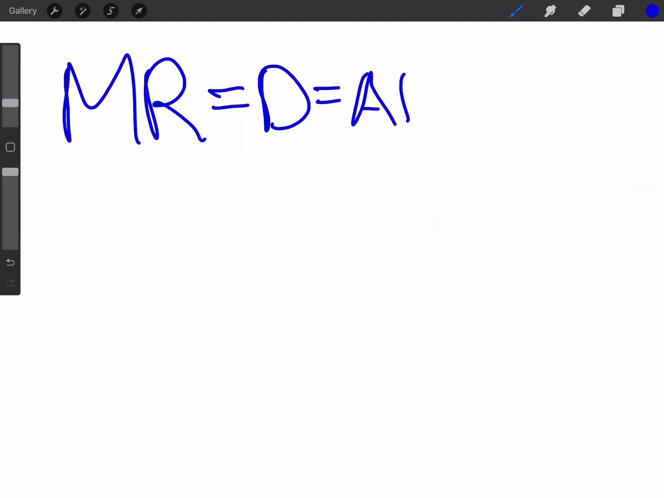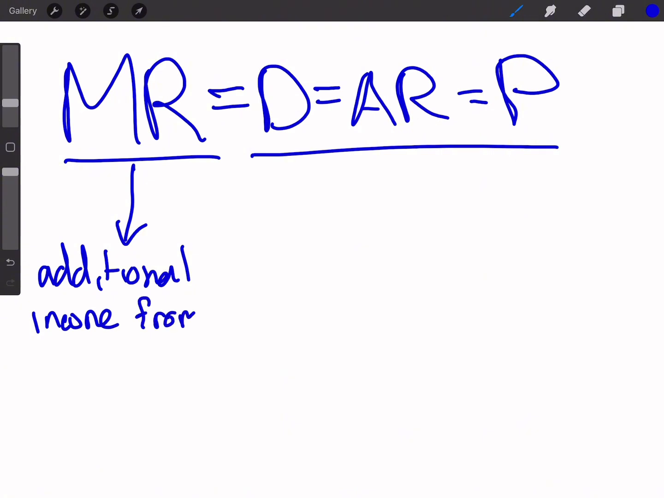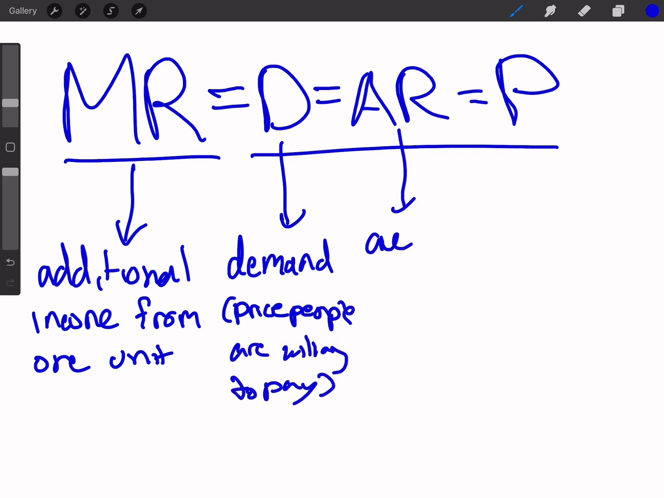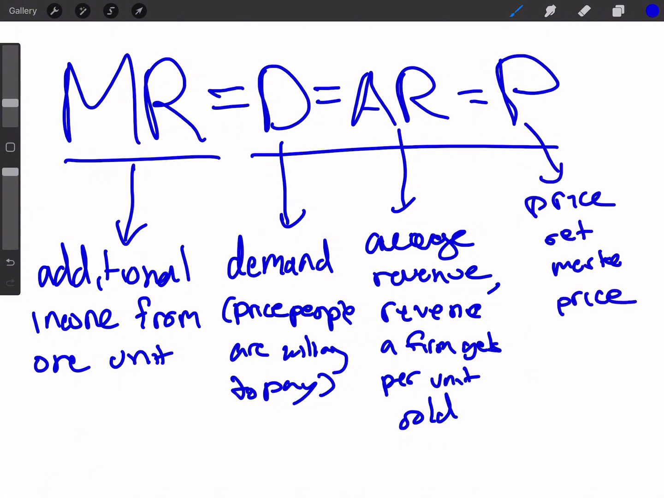Now let's talk about Mr. DARP, otherwise known as MR equals D equals AR equals P. MR is additional income from one unit of goods. D is demand, otherwise the price people are willing to pay for a good. AR is average revenue, which is similar to MR, but it's just the revenue a firm gets from each unit sold. And then P is price, the set market price of the good.